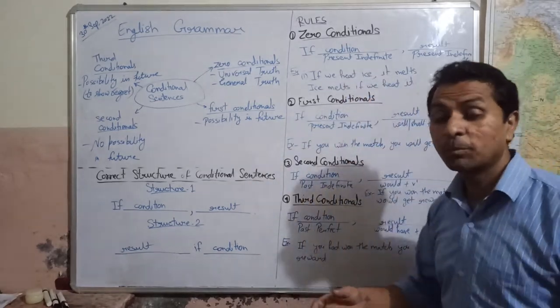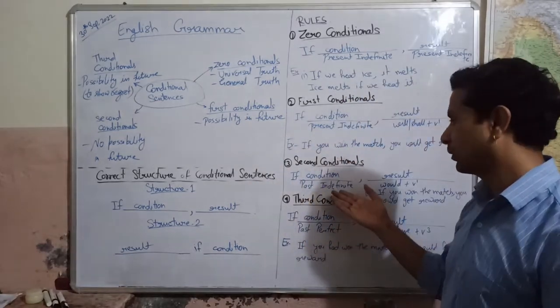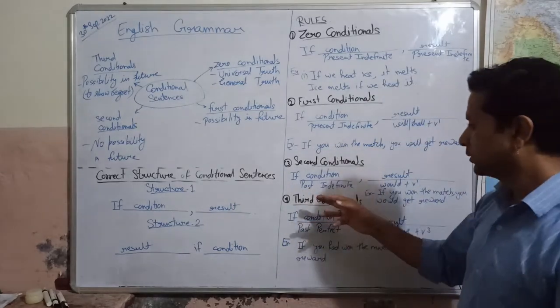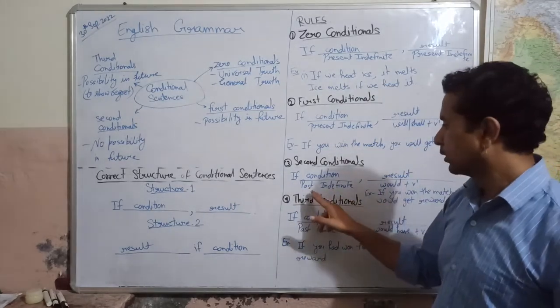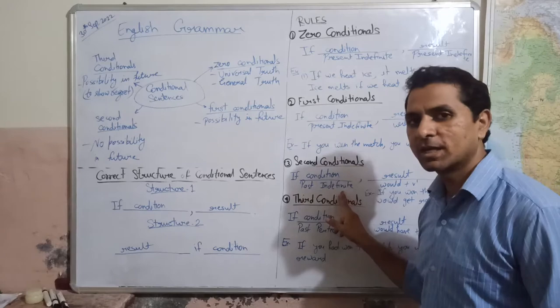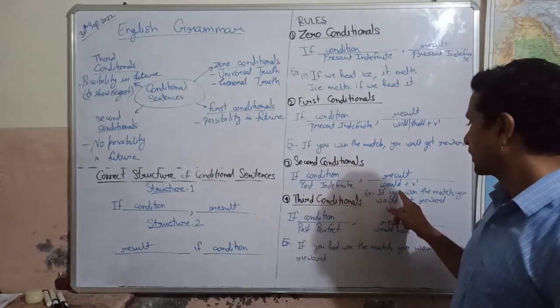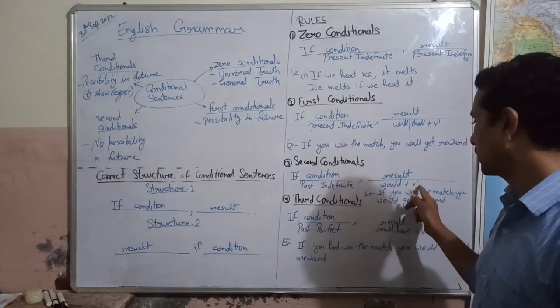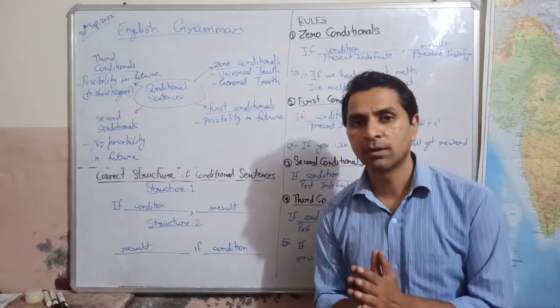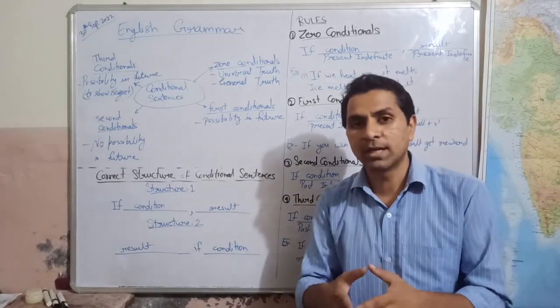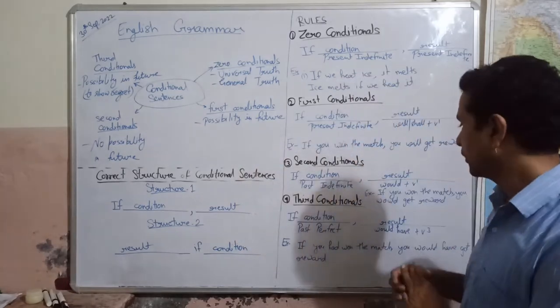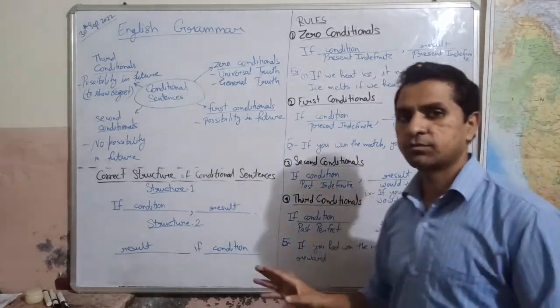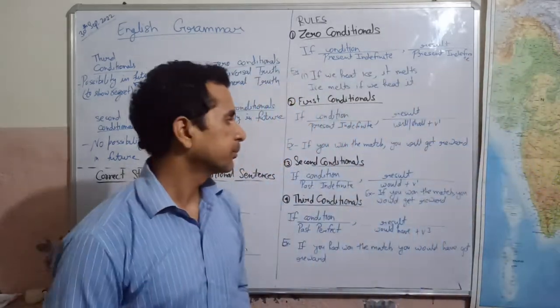This is also an affirmative or positive sentence. So this one is past indefinite tense. Then the second sentence or the result is made using would plus first form of verb. We have to make sure here that we should use only first form of verb with would.